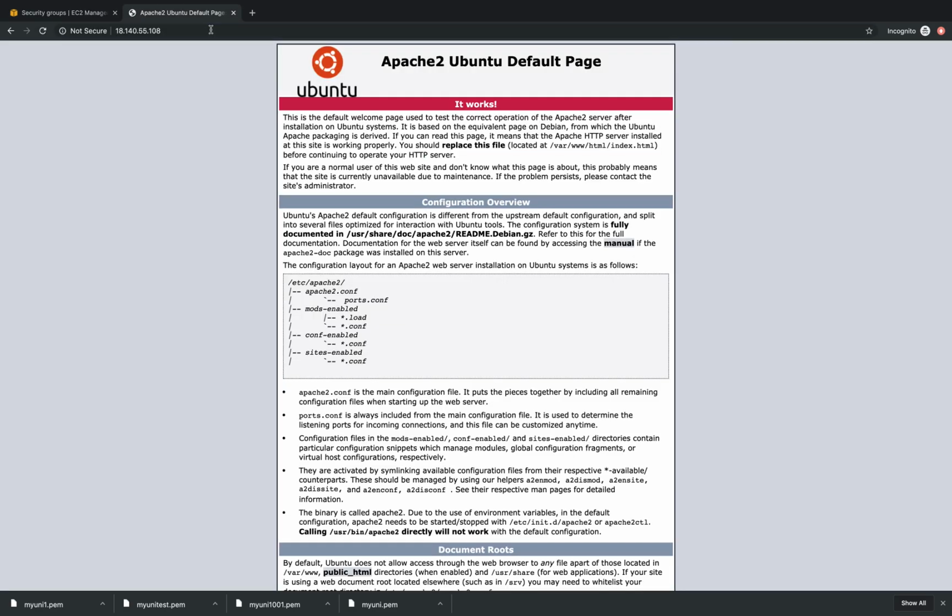Now we go back, we see our Apache homepage, which means that we successfully installed the Apache server.